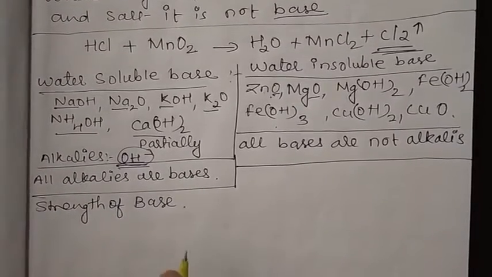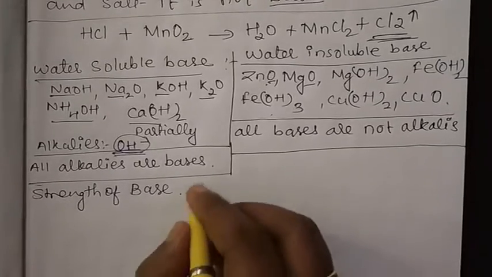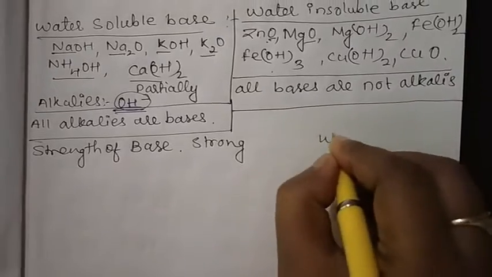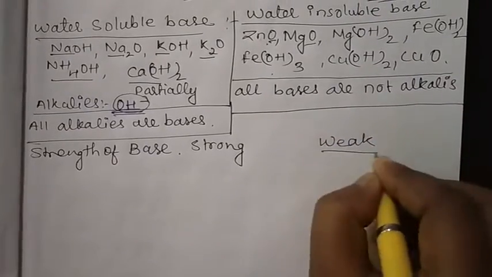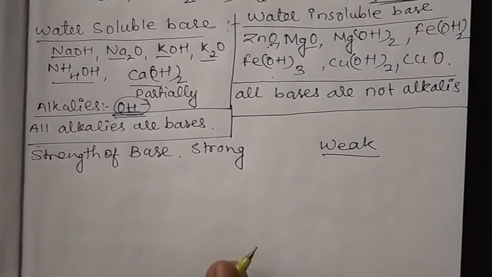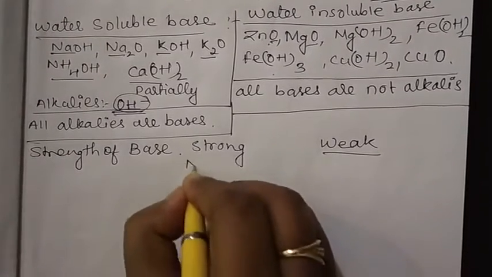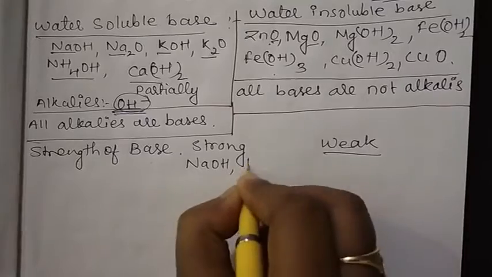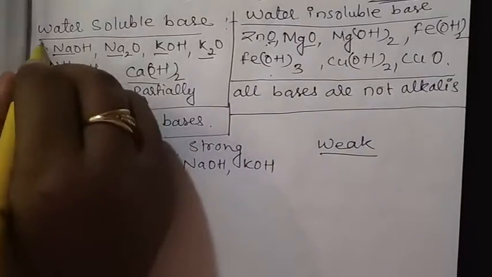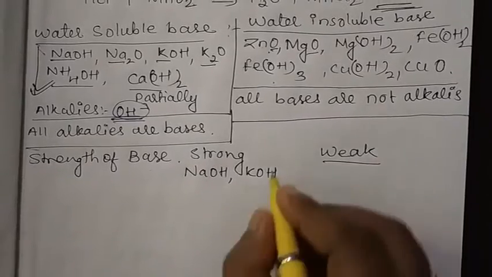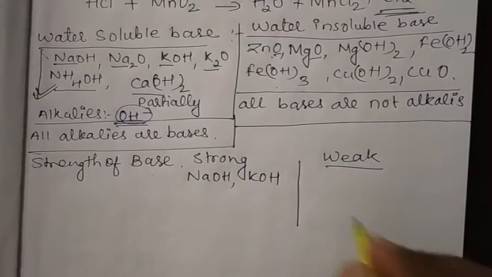There are two types of base, strong and weak. All those bases which are alkalis are very strong bases, like NaOH, KOH. All the alkalis which we have studied here are very, very strong bases, meaning they will release all OH ions.